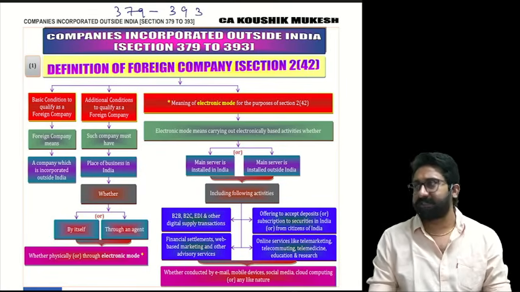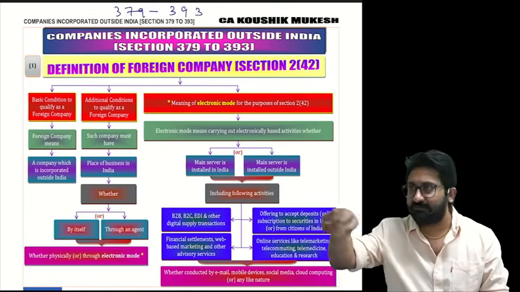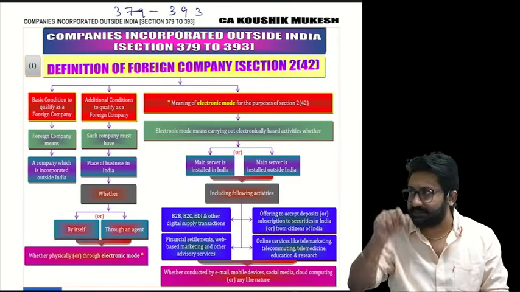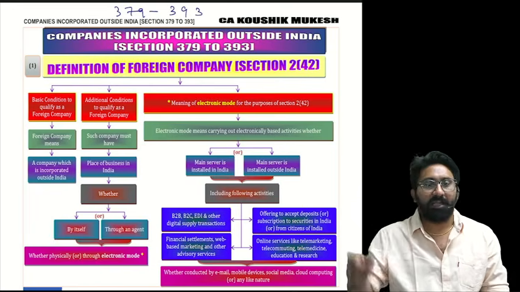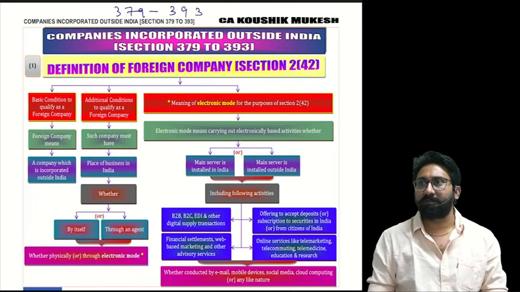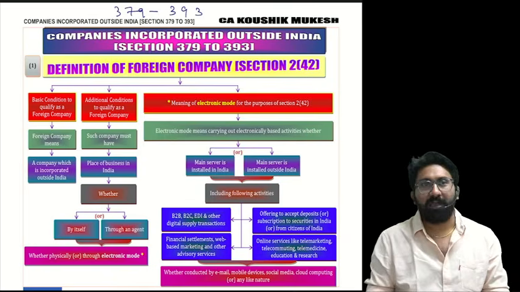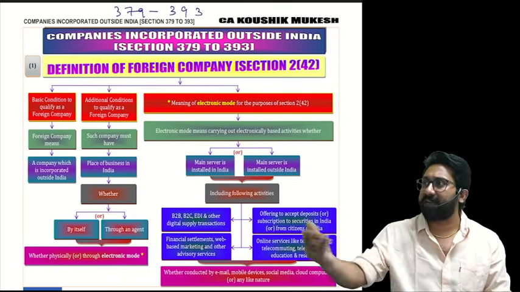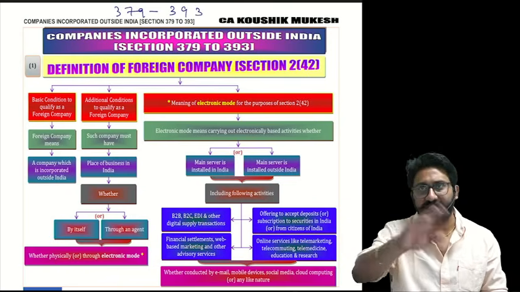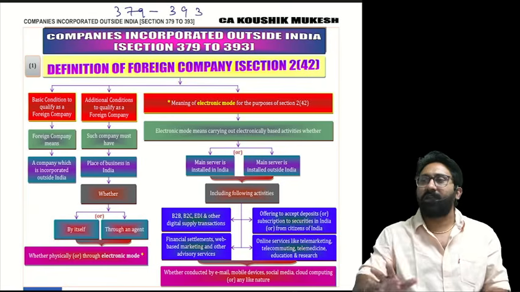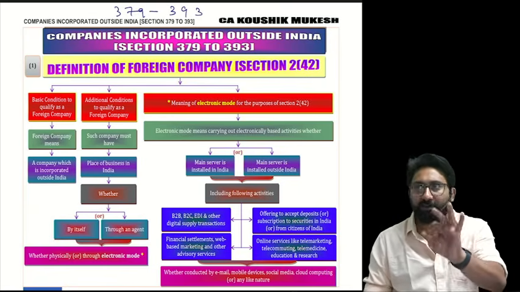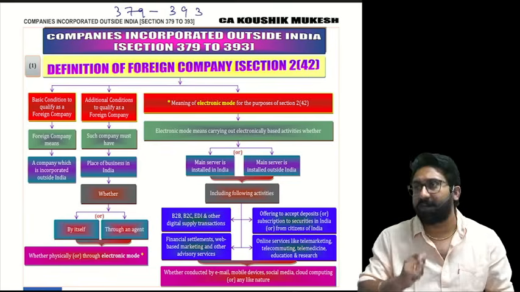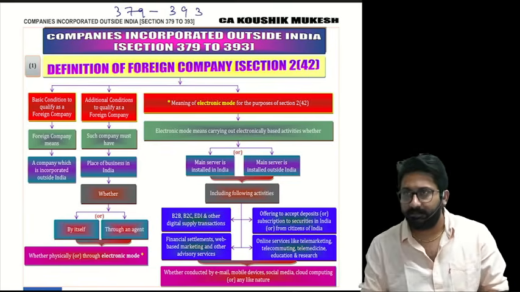In that chapter also you will get 6 marks. Accounts of company will come for 6 marks in the exam. Foreign company will come for 6 marks in the exam. Incorporation will come for 6 to 8 marks. After that, another chapter, share capital and prospectus, will come for 8 marks and 6 marks. Like that, today's target is that we have to cover a minimum of another 25 marks in today's session. In that, the targeted part will be number 1, foreign company, number 2, accounts of company.